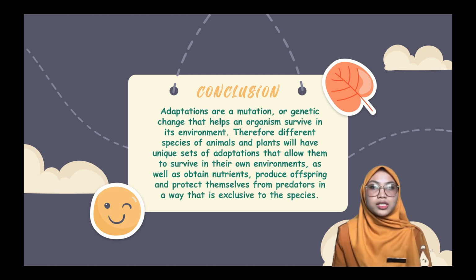Okay, students, that's all of animals and plants adaptation based on adaptation types. So, from what we learned today, we can conclude that adaptation is a mutation or genetic change that helps an organism survive in its environment. Therefore, different species of animals and plants will have unique sets of adaptation that allow them to survive in their own environments, as well as obtain nutrients, produce offspring, and protect themselves from predators in a way that is exclusive to this species.